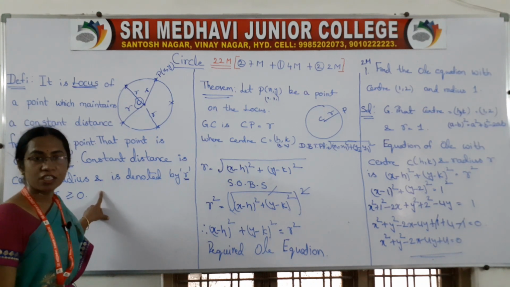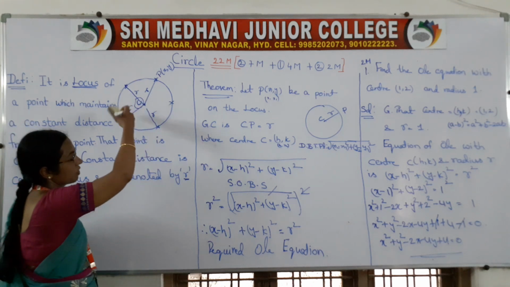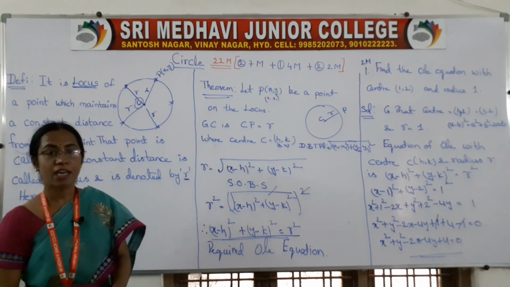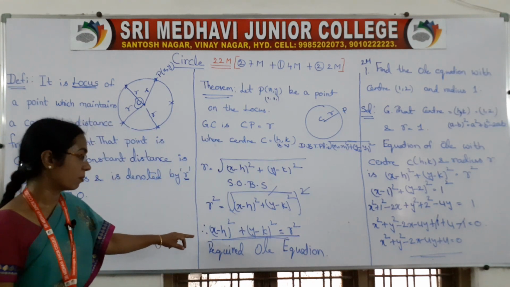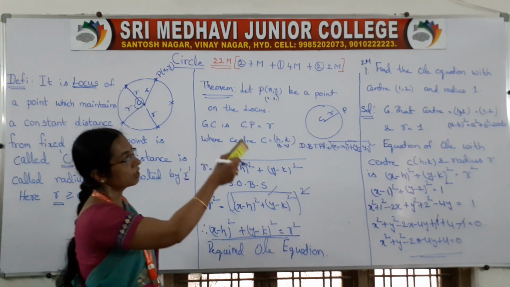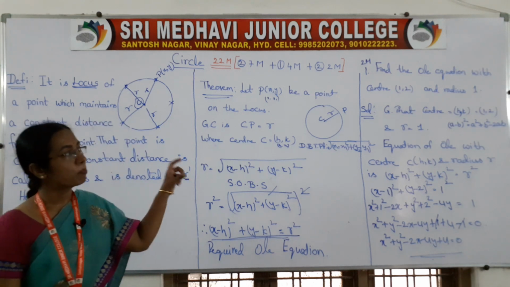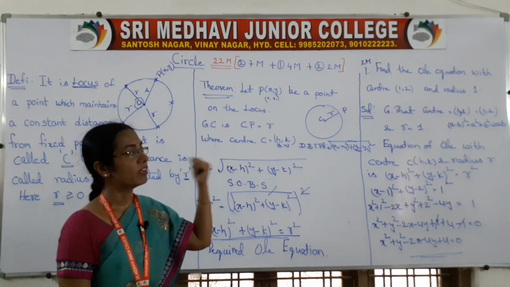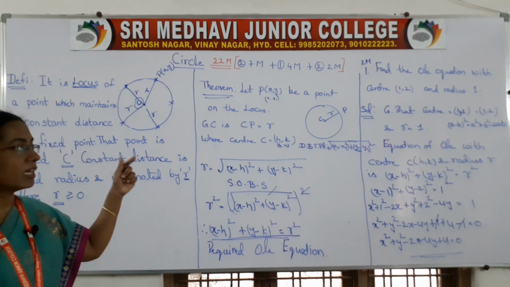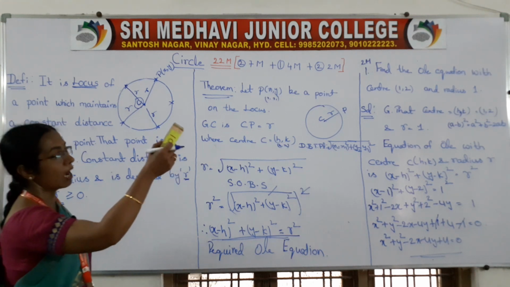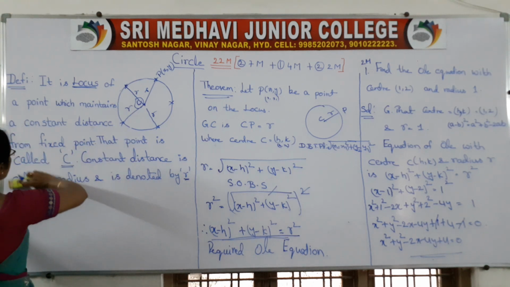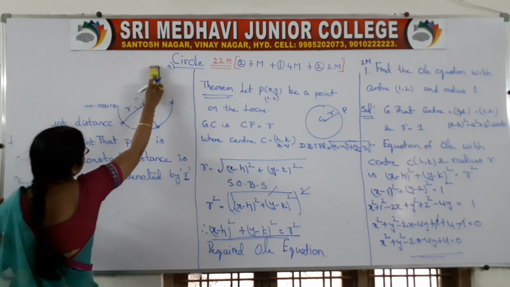So this is the definition of the circle. Shape-wise it will be like this, and equation-wise, after the shape we derived its equation by taking one point on the curve, the standard equation of the circle. After that we took one problem: the equation of the circle with center (1, 2) and radius 1. Whenever center and radius are given to you, you have to apply that formula. Girls, is it clear? Now we'll go to the next topic.